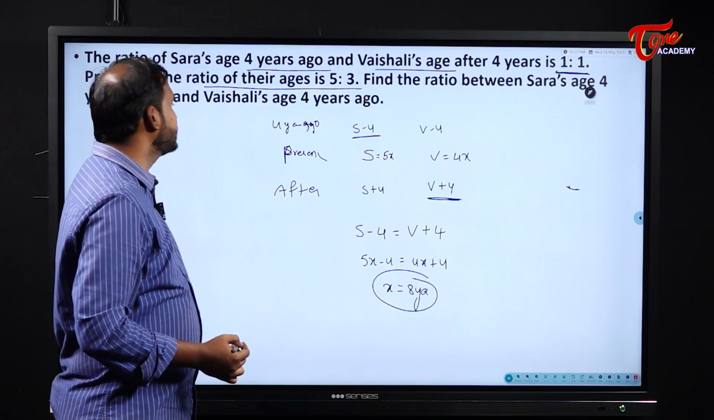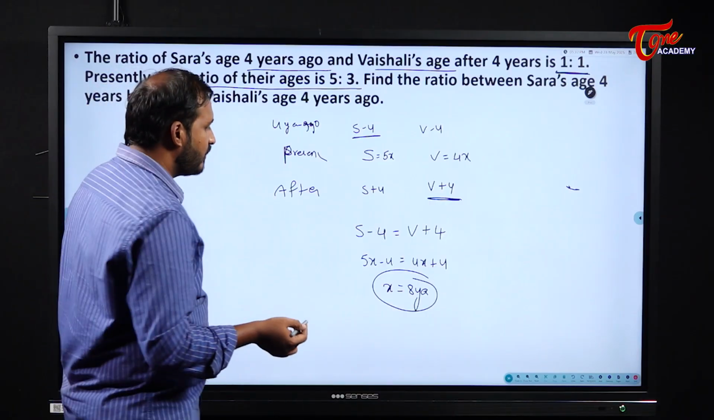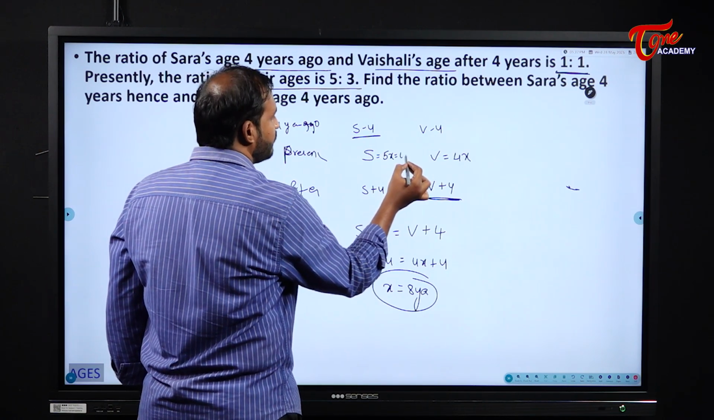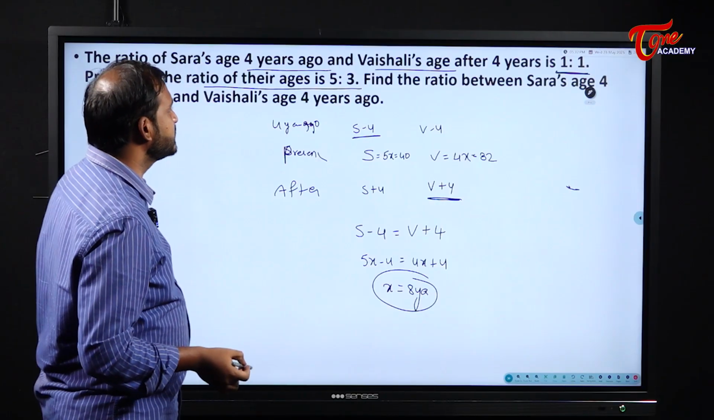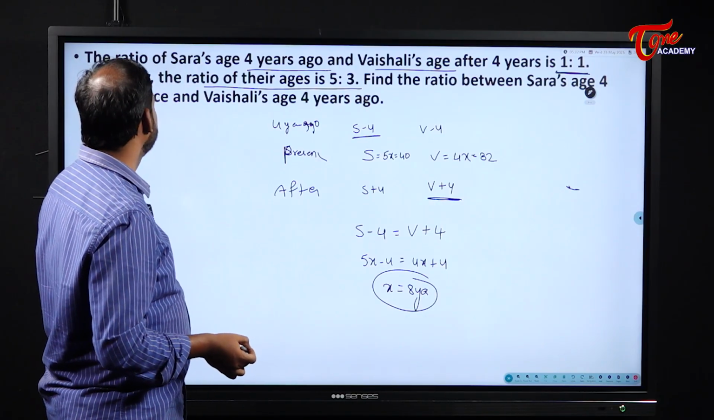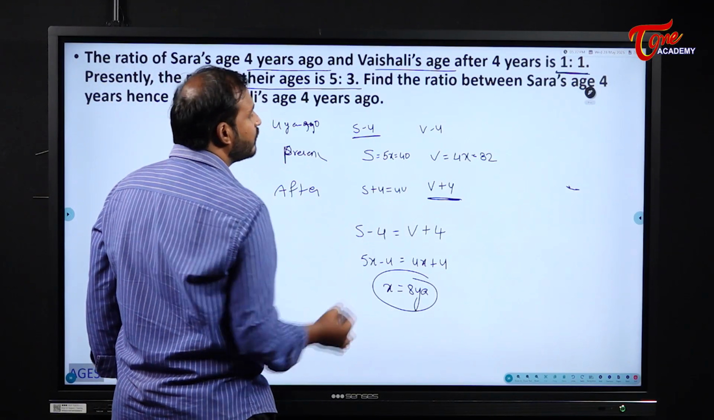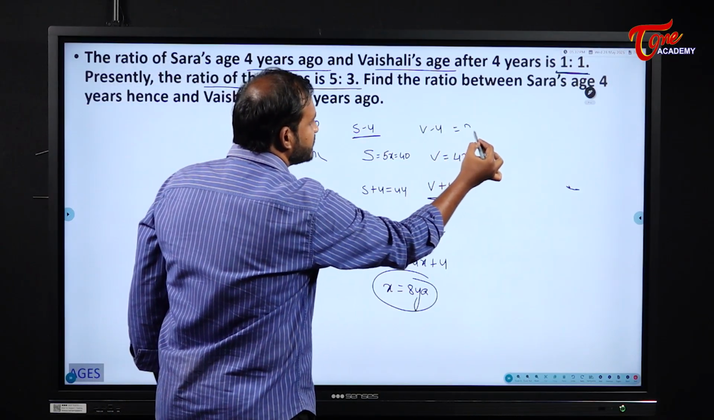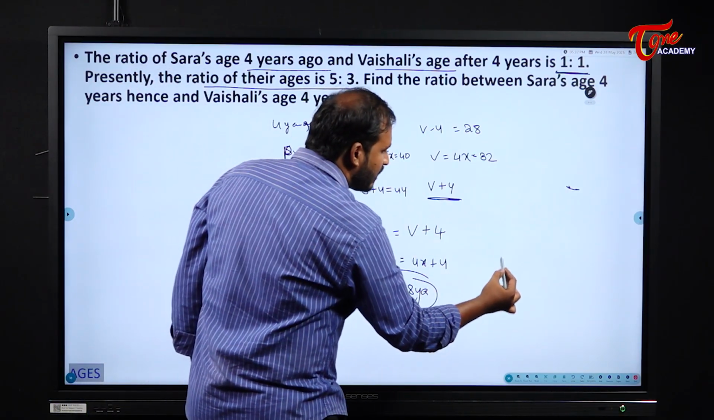Find the ratio between Sara's age 4 years hence and Vaishali's age 4 years ago. Now if x is known, what are their present ages? 5x will become 40, 3x will become what? 24. Now they are asking us, find the ratio between Sara's age 4 years hence. 4 years hence Sara's age will become what? 44 and Vaishali's age 4 years ago. 4 years ago Vaishali's age will become what? 28.